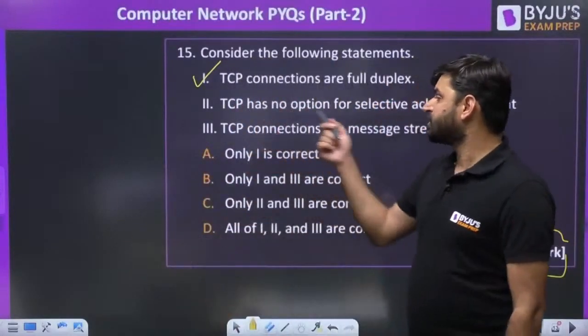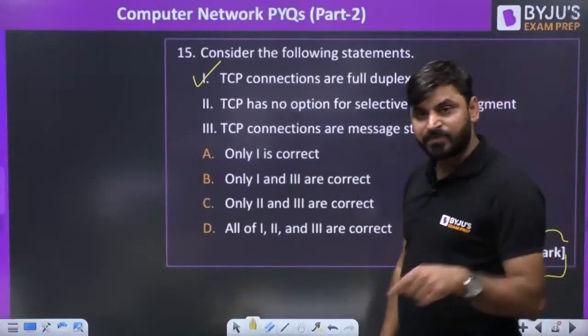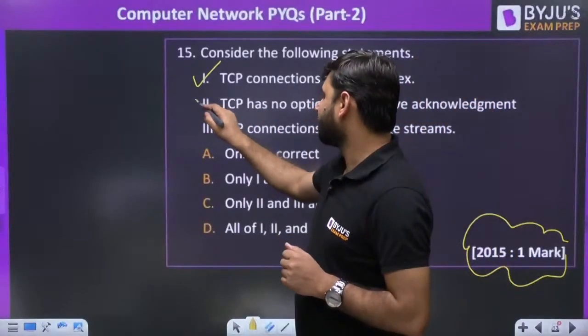What they are saying, TCP has no option for selective acknowledgement. TCP has an option for selective acknowledgement. So this is wrong here.